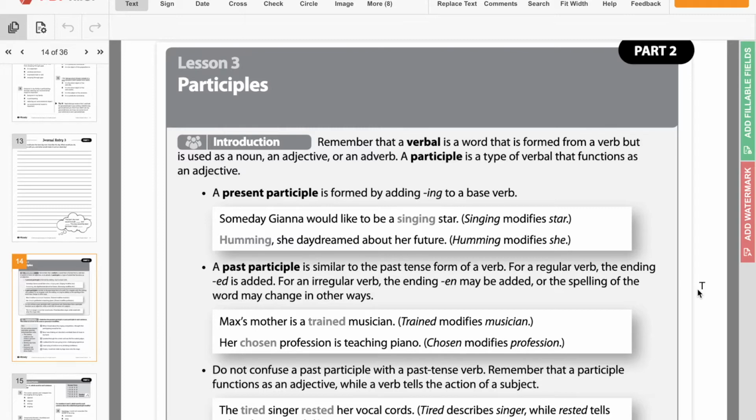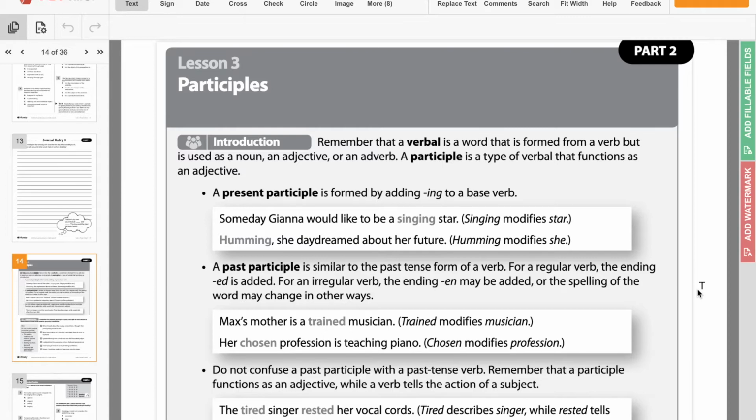So what is an adjective first? We need to talk about that. So an adjective is like a descriptive word that would describe a noun or anything else. It's just a describing word. So like cute, ugly, fast, slow, all those kinds of words, those would be adjectives because they're describing something else in the sentence.